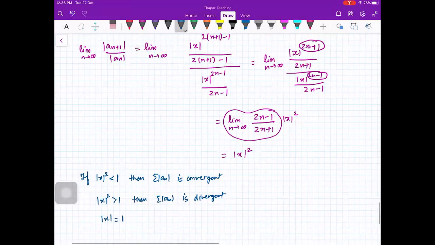Mod of x is equal to 1. Ratio test fails. Okay, so we get that for mod, because it is a square.